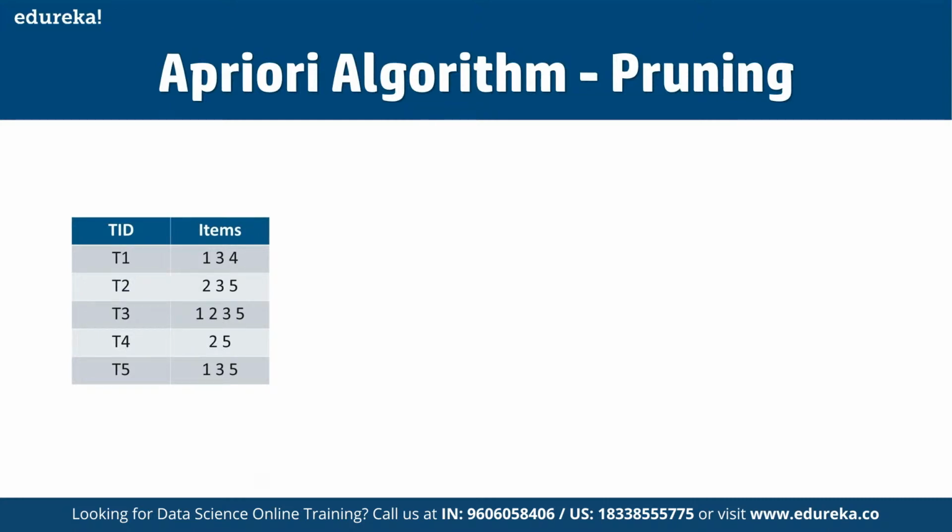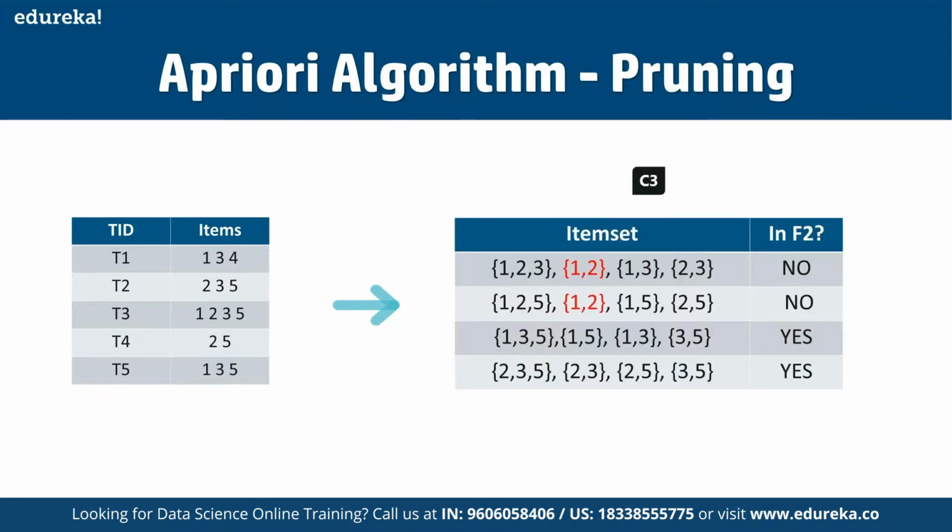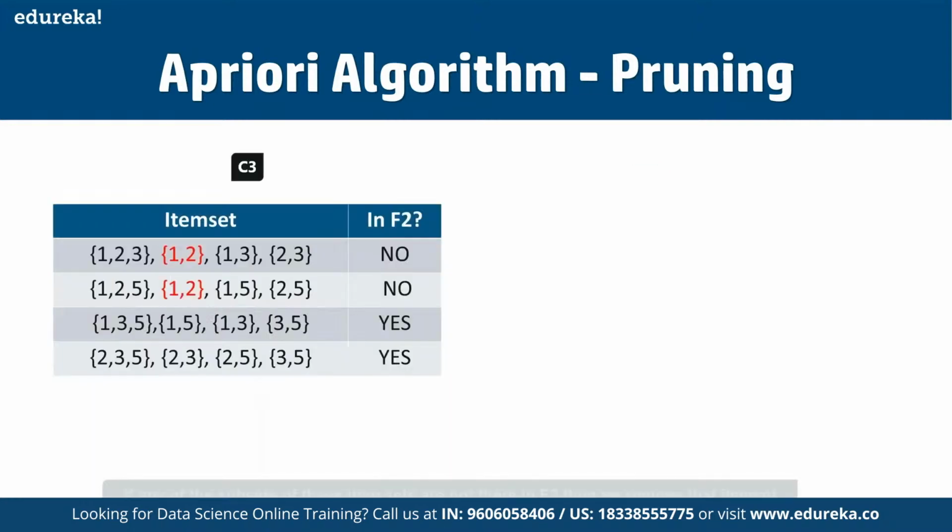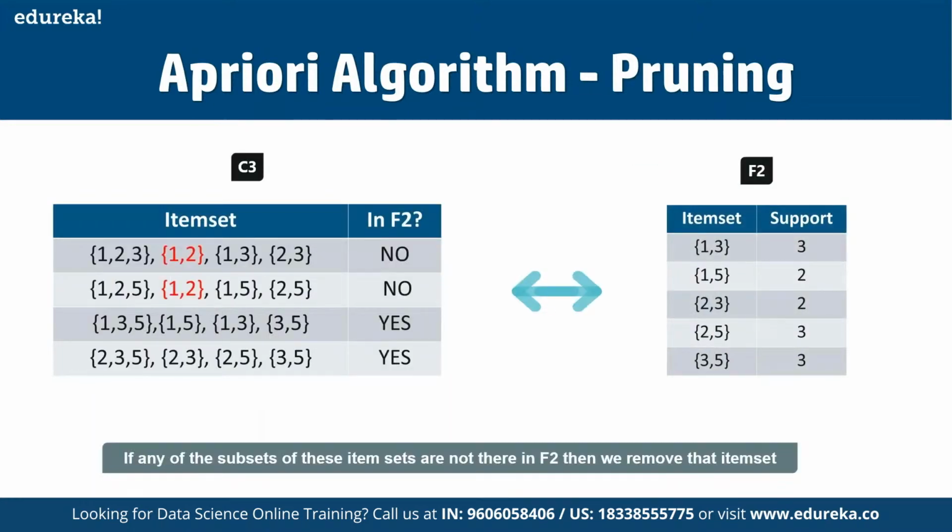And this is the main highlight of the Apriori algorithm here. Again, we are going to discard 1, 2, because 1, 2 is a common thing available in both of these item sets, right? So this is the main highlight of the Apriori algorithm. And then if you talk about the fourth iteration, if any of the subsets of these items are not in F2, then we are going to remove that particular item set.